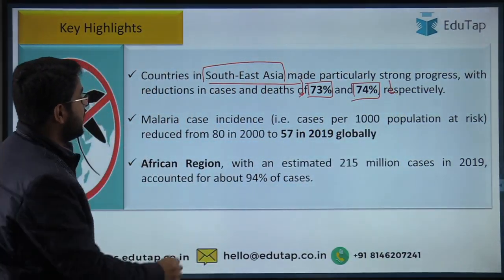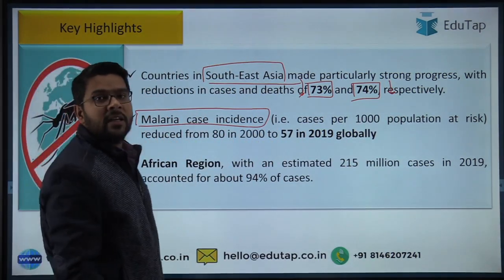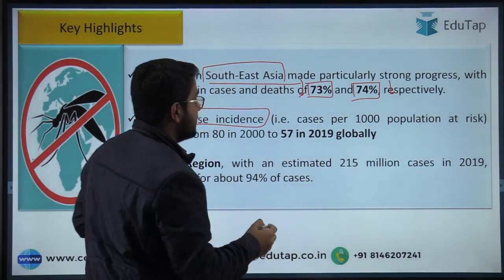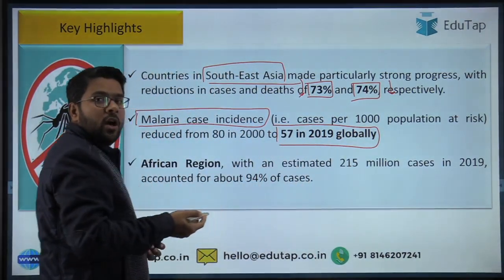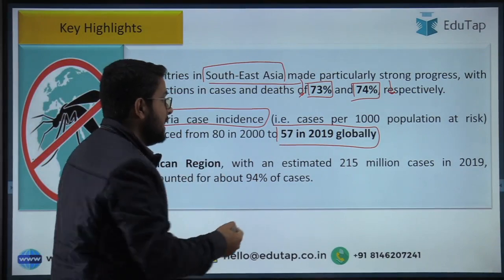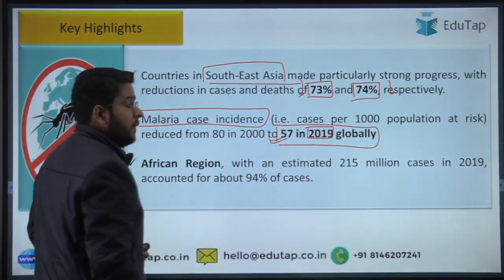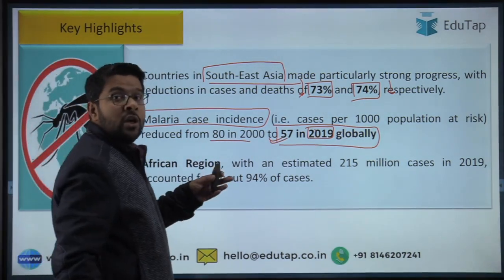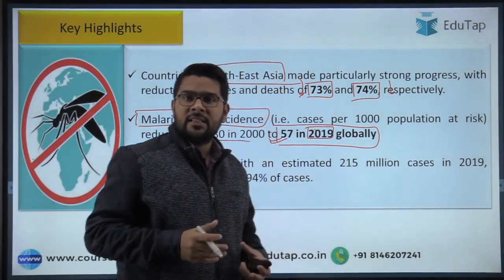Then guys, there is this malaria case incidence. This means the number of new malaria cases coming for every 1000 of the population. Globally it is now 57. Because the report is prepared on the basis of data of 2019, it is 57 as of the year 2019, whereas it used to be 80 in the year 2007. So the question can be framed that the current malaria case incidence is 57.